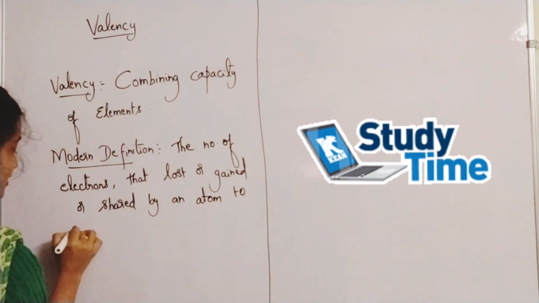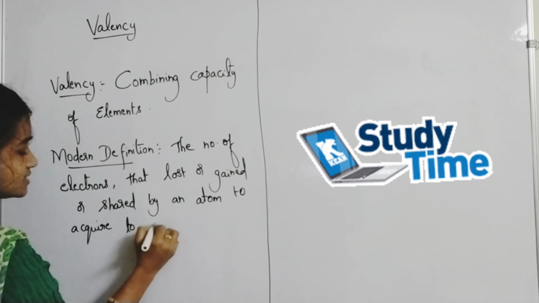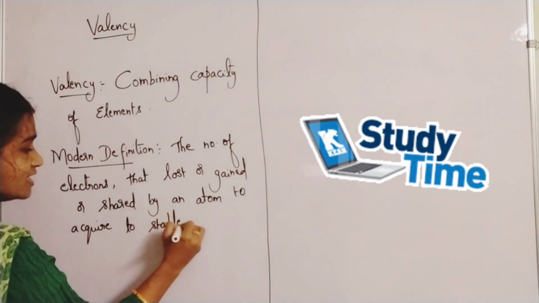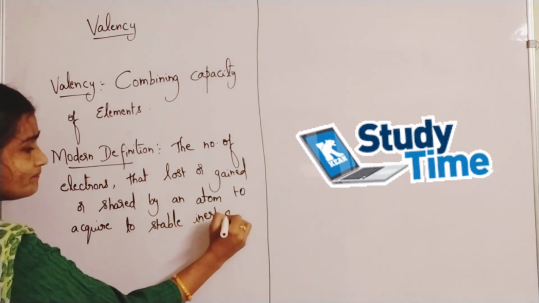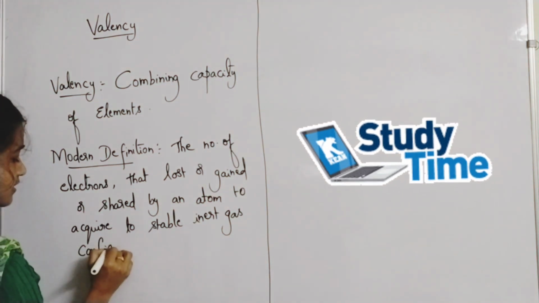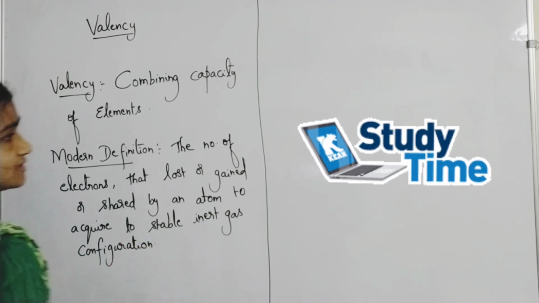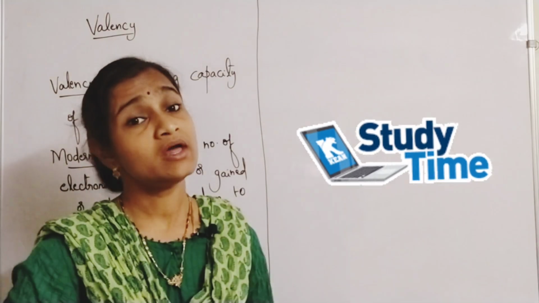To acquire stable gas configuration, stable inert gas configuration, is called valency. So how to identify valency of elements? That we have to learn now.